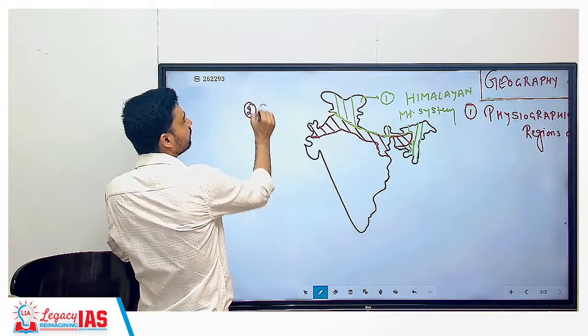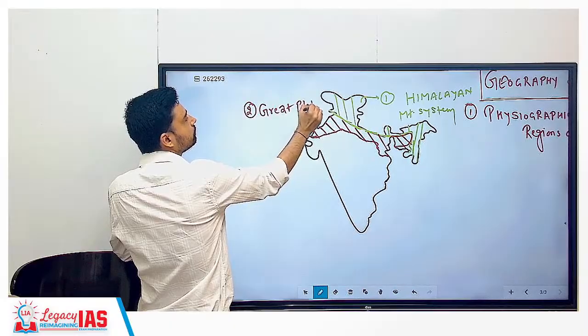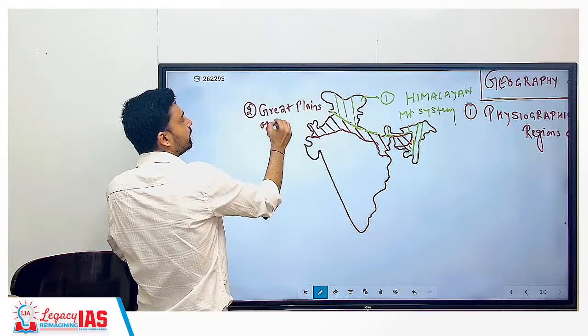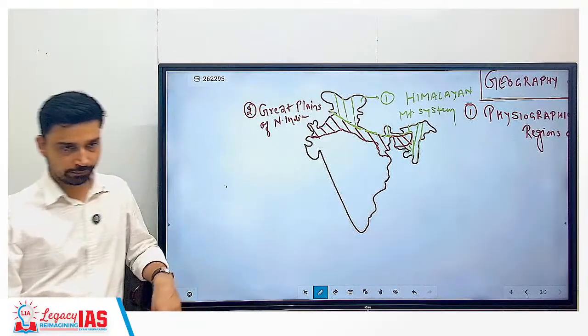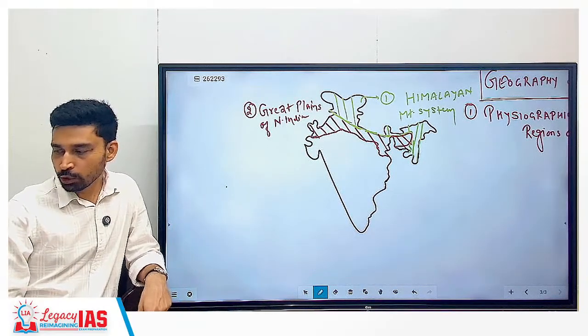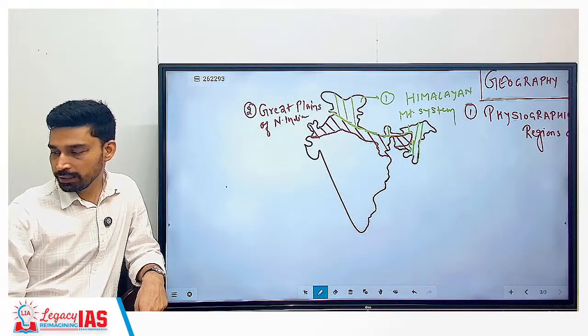It is a plain, and this plain is called the Great Plains of North India. Okay, so the largest alluvial plain in the world actually. So Great Plains of North India.